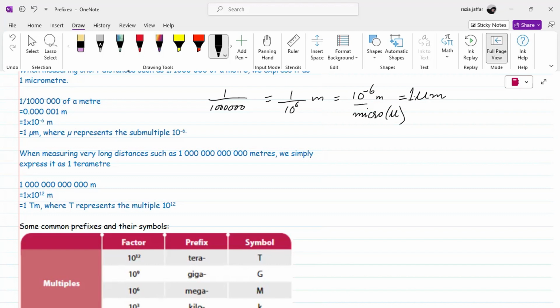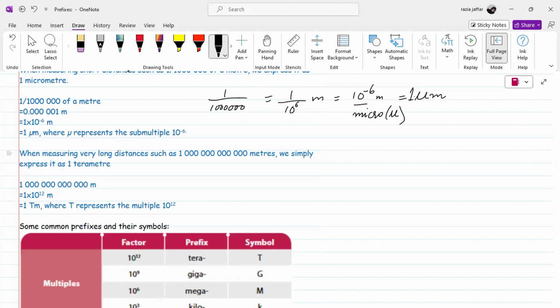The physical quantity here is 1 billionth of a meter, which we mathematically represented as 1 into 10 power minus 6 meters. Then this 10 power minus 6 is replaced by the symbol of micro, so we can represent this physical quantity in micrometers.